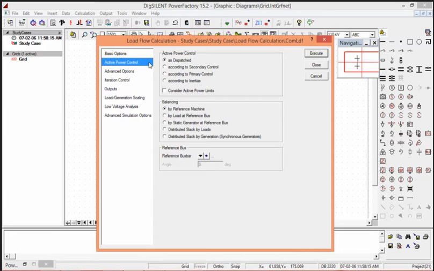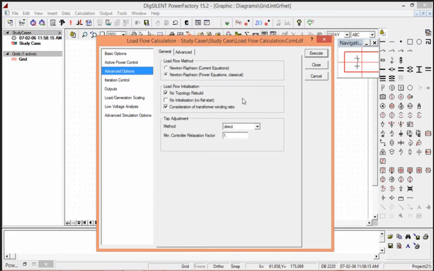Here we can give active power controlling features as dispatch according to secondary controlling features, according to primary controlling, or based on inertias. Consideration of active power limits can be also provided. Balancing features we can give as per load at the reference bus, by static generator at the reference bus, distributed slack by loads, distributed slack by generation. These are different parameters in active power controlling features we can give for balancing.